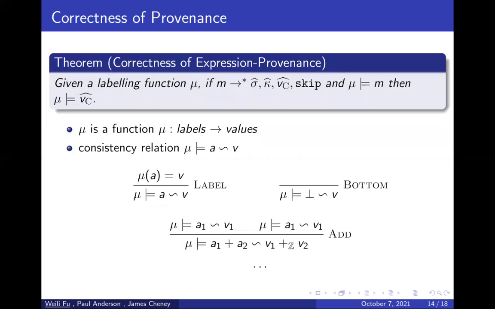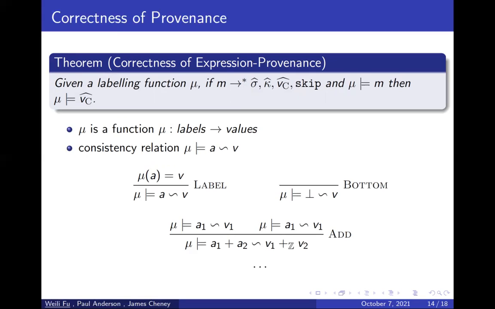For the correctness of expression provenance, we use a consistency relation to define it. Let's see the mu function first. This function relates labels and their values. We know that all the values in the program are labeled uniquely, so we can build such a mu function. With the mu function, we define the consistency relation as follows.